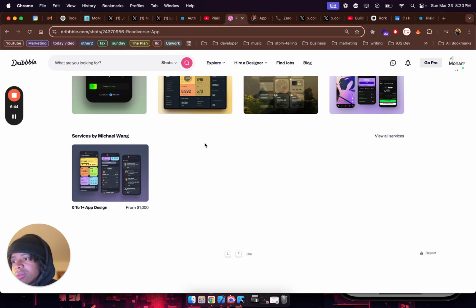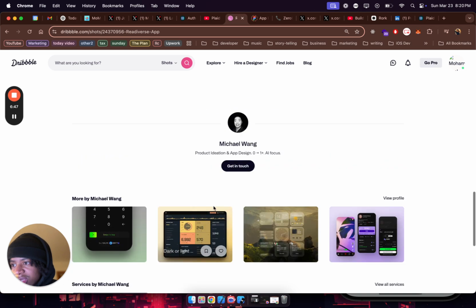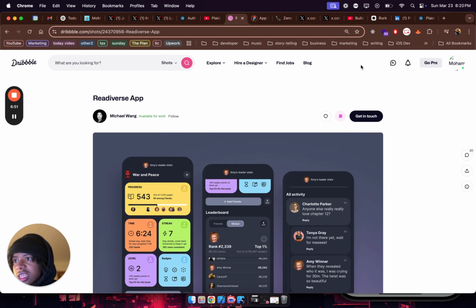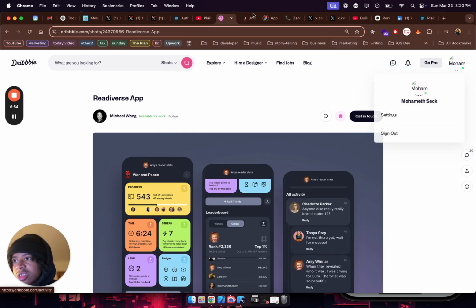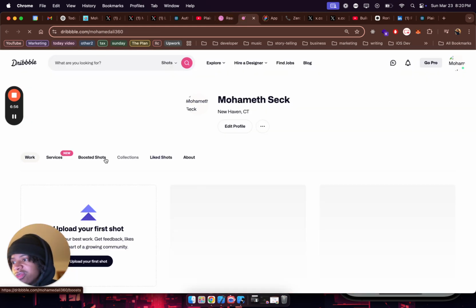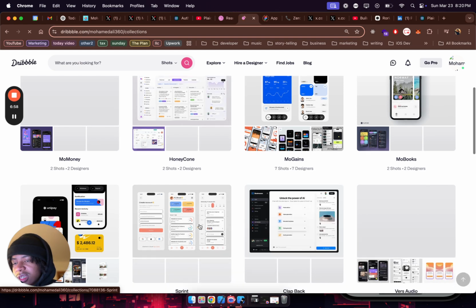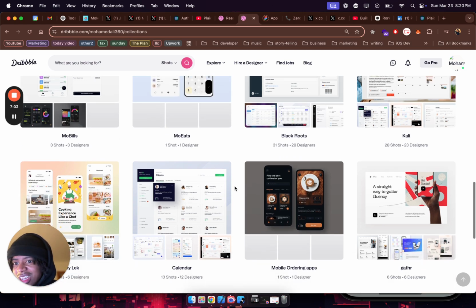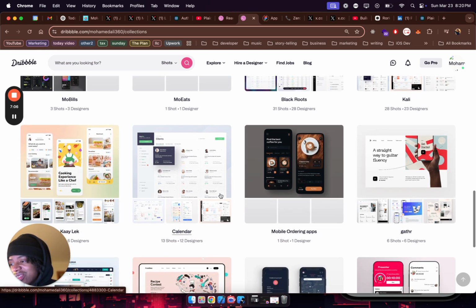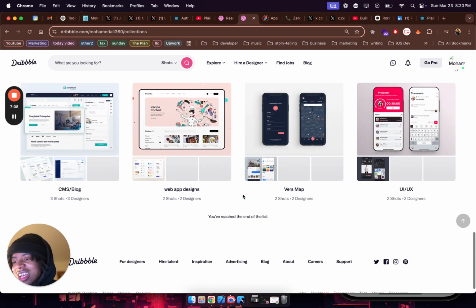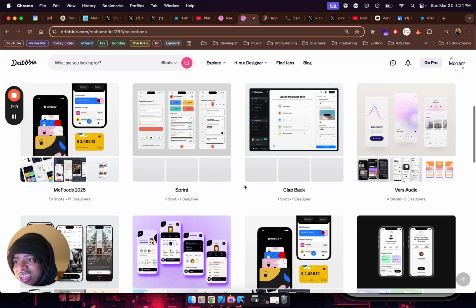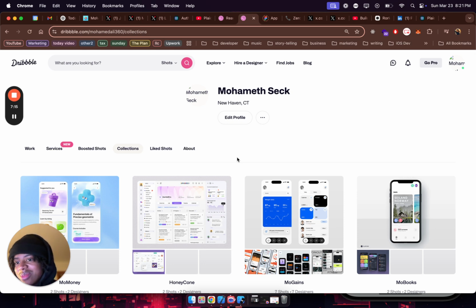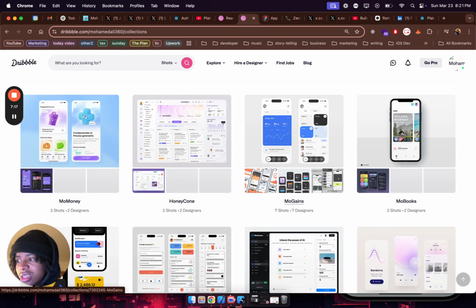And Dribbble. I do have Dribbble up here for some of the things I did like. Let me actually open this in a new tab. I showed this in a different video. It should be a calendar somewhere. Mo Eats. I might go back to that app because I really want to make nice looking apps, but I just gotta practice. But right now I need to build and ship, and when they're done, the idea is finish these apps, get them out, and then I can always come back and make them better.